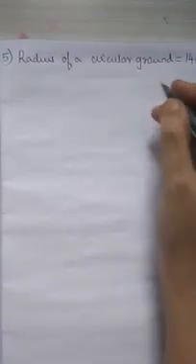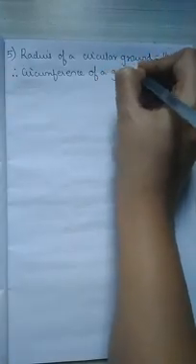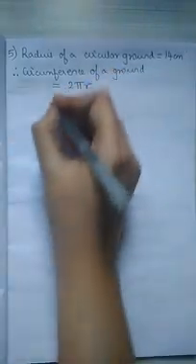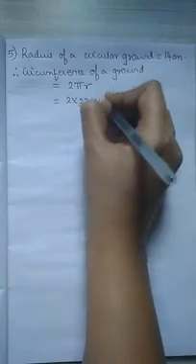Radius of a circular ground is equal to 14 centimeter. Therefore, circumference of a ground is equal to 2 pi r. You will find out the circumference. That is 2 into 22 upon 7 into 14.